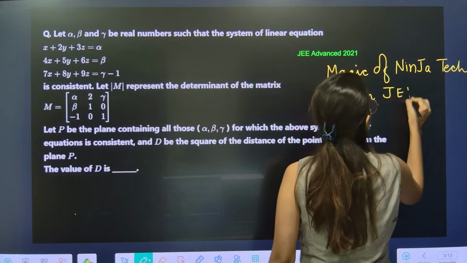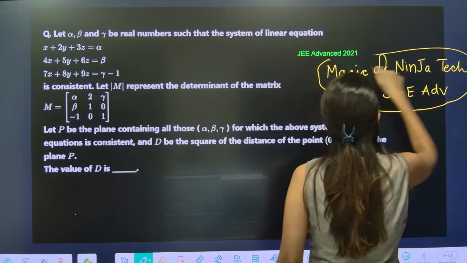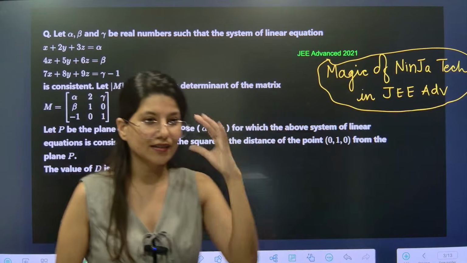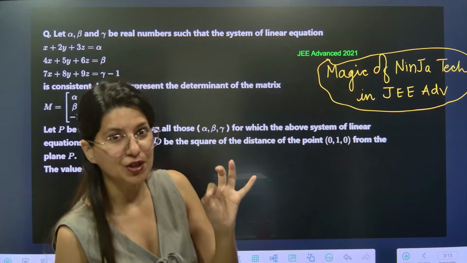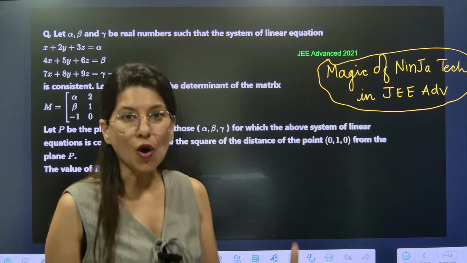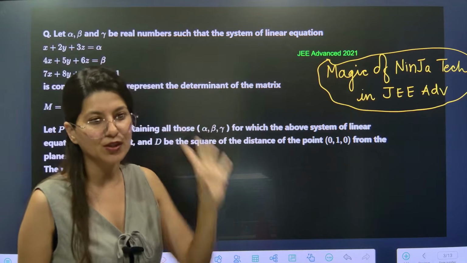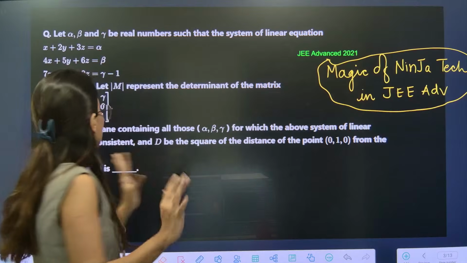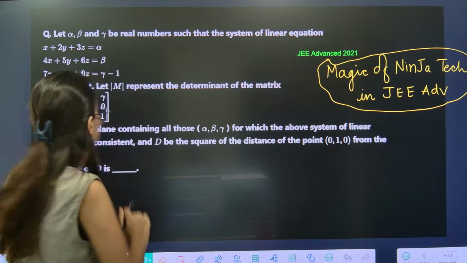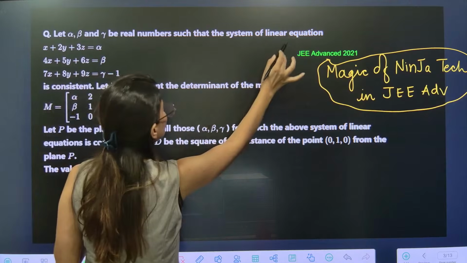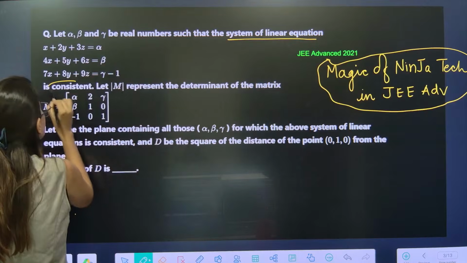And you might get lengthy solutions of this question on the internet, but I am going to tell you the effective solution. I have made so many shorts and reels on this, especially this type of question, Cramer's rule. Okay, are we ready? Let's read the question nicely and you do the timing thing. Alpha, beta, gamma are real numbers such that the system of linear equations is consistent.